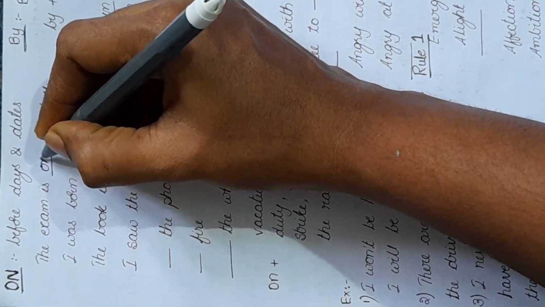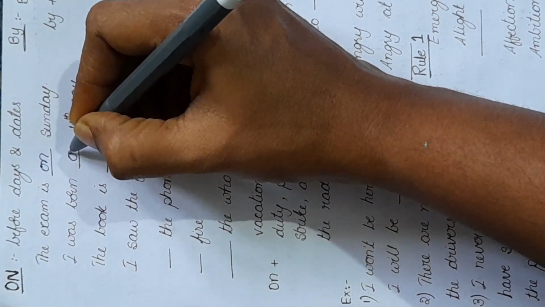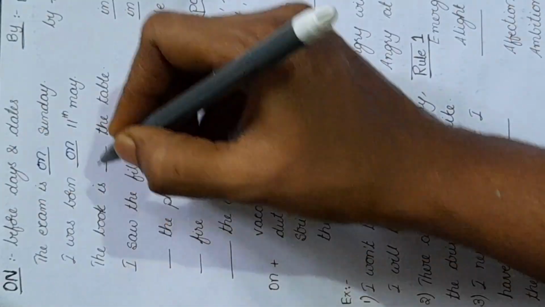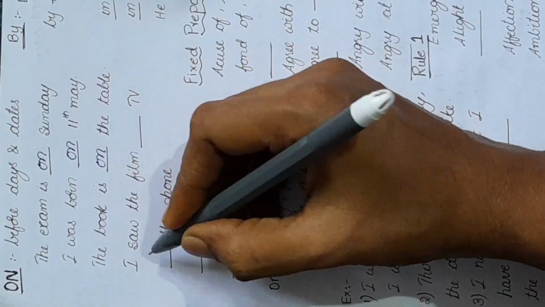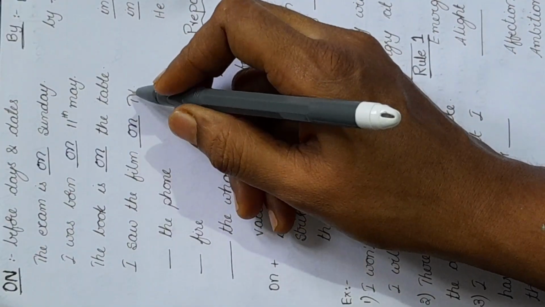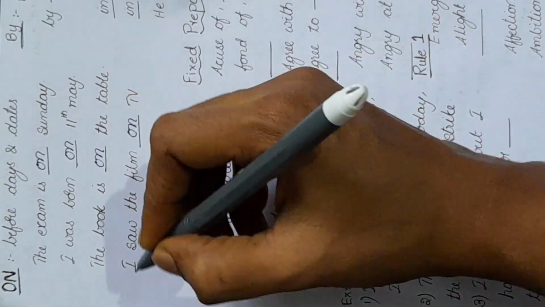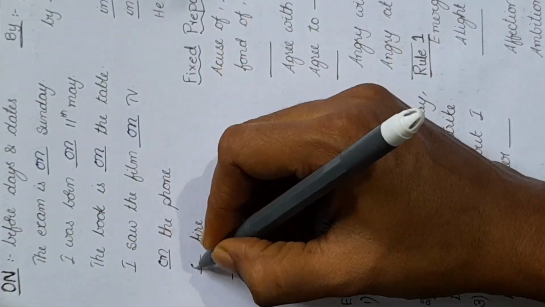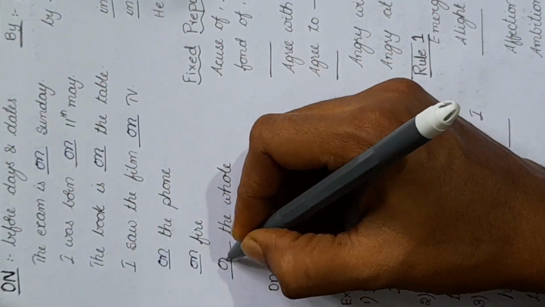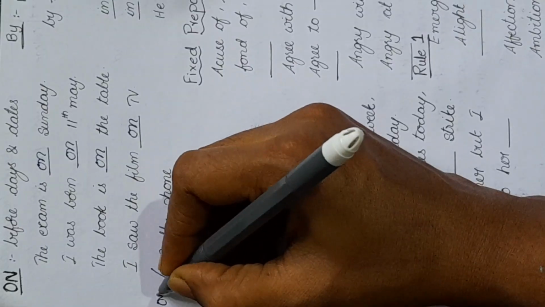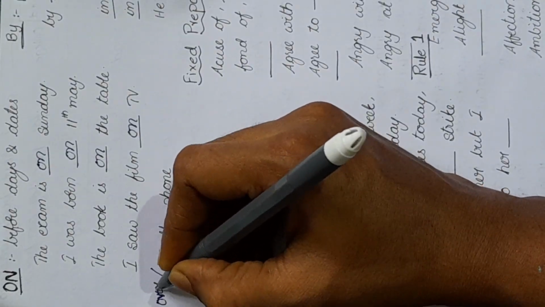The exam is on Sunday. I was born on 11th May. The book is on the table. I saw the film on TV. Generally we think that I saw the film in TV, but in is wrong. I saw the film on TV, on the phone, on fire, on the whole. Here the preposition over can also be used, over the phone.